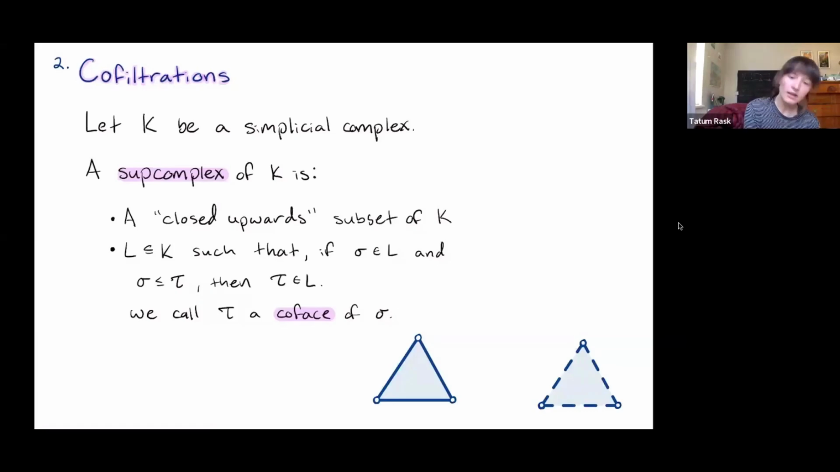So what we see on the screen, the two pictures I have are two examples of soup complexes of the standard 2 simplex. In this talk, I'm going to use dashed lines to represent an edge that's not there, but exists in our total space, our entire simplicial complex. And I'm going to use non-filled in circles to represent vertices that are, again, in our total space, our simplicial complex, but not in our soup complex.